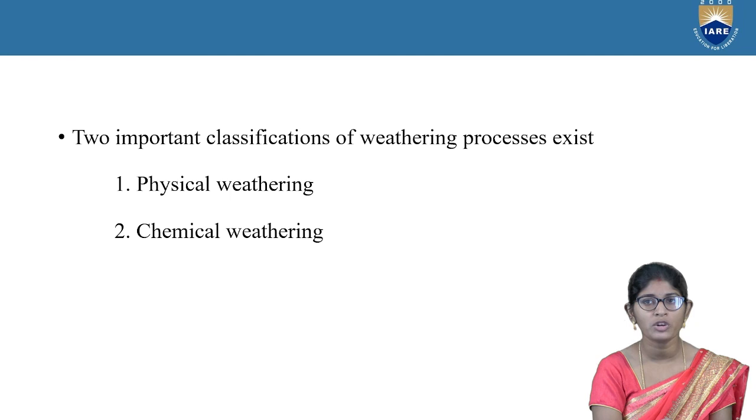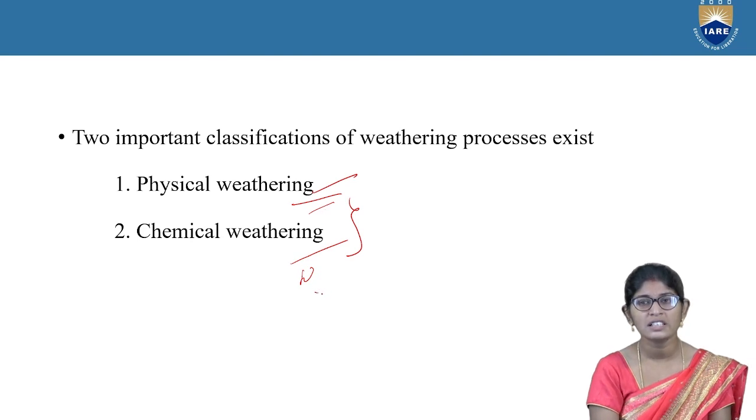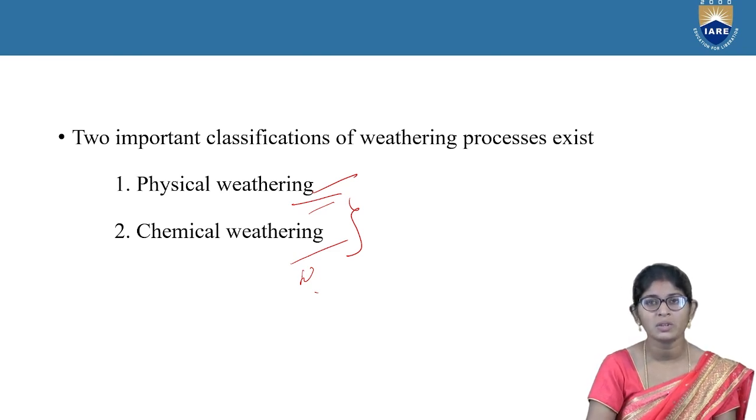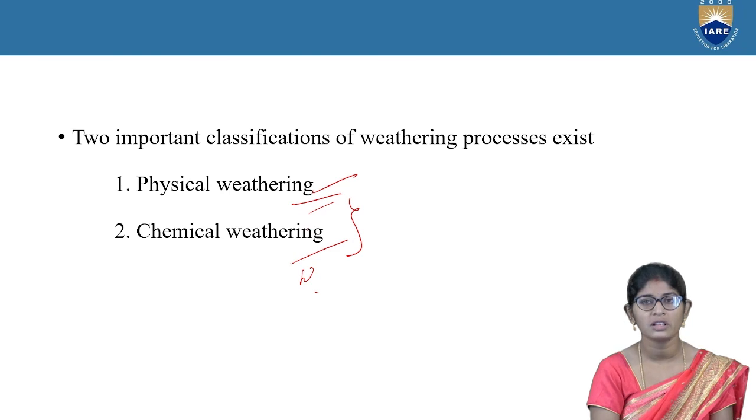There are two important classifications of weathering processes. The first one is physical weathering, and the second one is chemical weathering. If changes occur in a natural way, that is called physical weathering. If weathering occurs with a chemical reaction, that is called chemical weathering. These are the differences: one occurs in natural form, the other in chemical form. Naturally occurring disturbance is called physical weathering, and chemically formed weathering is called chemical weathering.